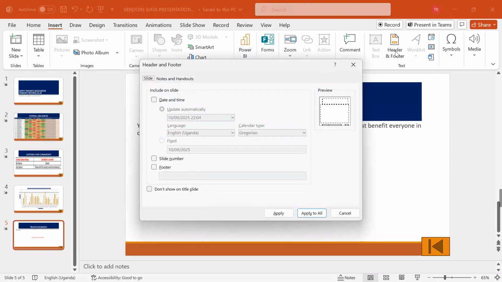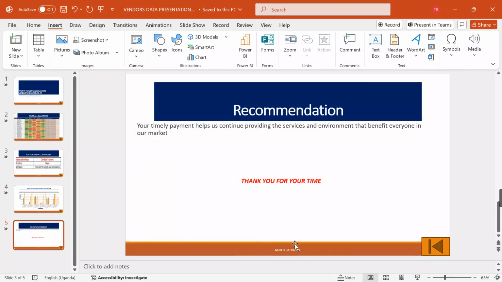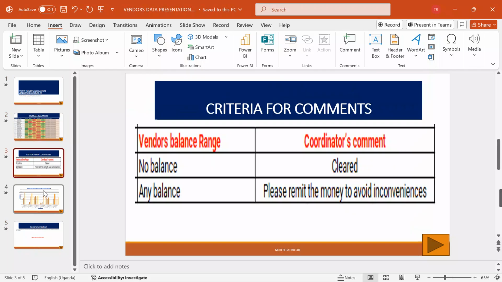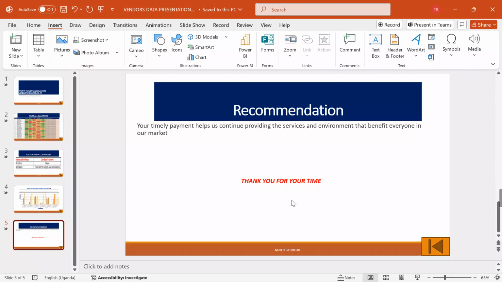Yes, I come to header and footer, and I customize the work to myself. I say Mutebi Ratibu, 004, my personal number. I click apply to all so that I have my footer on each and every slide. You can add as many more skills as you can to really get the examiner's interest.